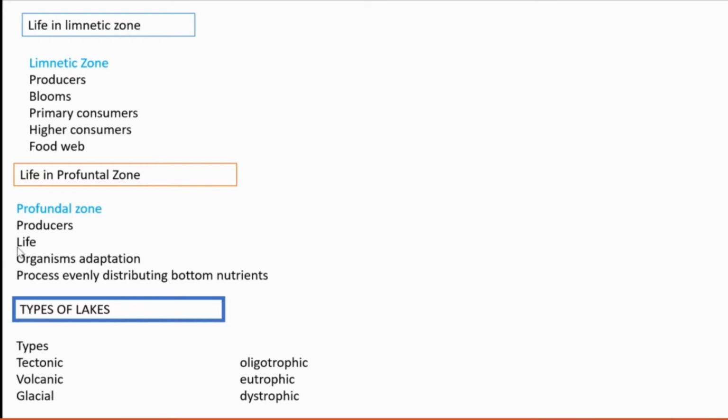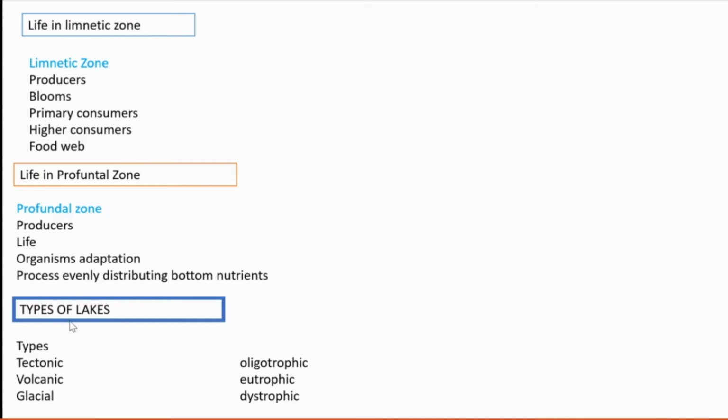Life consists mainly of reducers like bacteria and fungi. Organisms should be adapted to live in low oxygen content. Bottom nutrients are evenly distributed by the movement of water, the vertical movement of water.